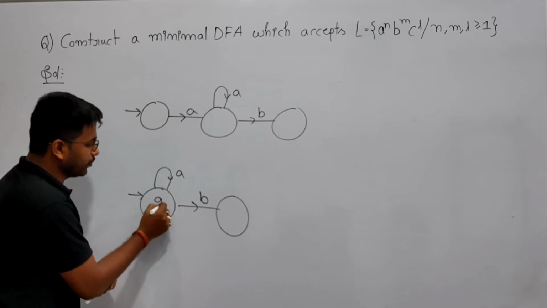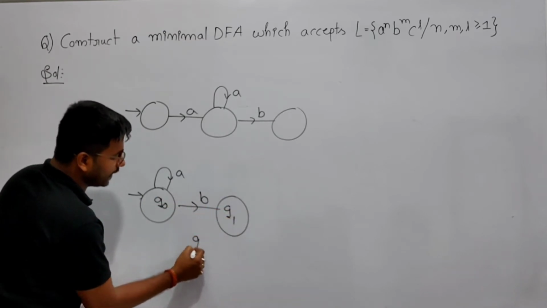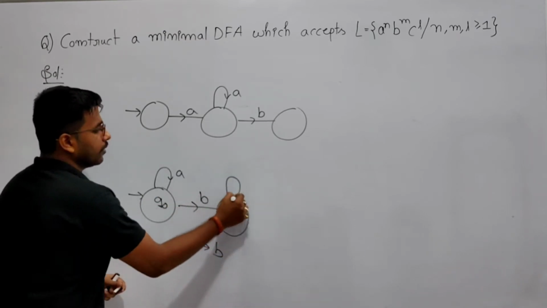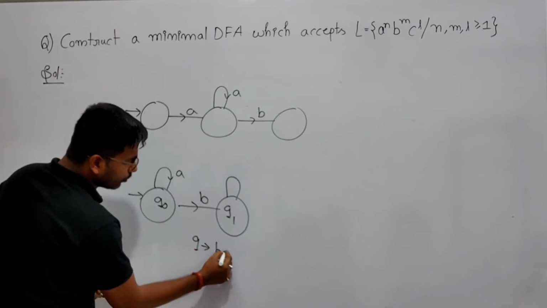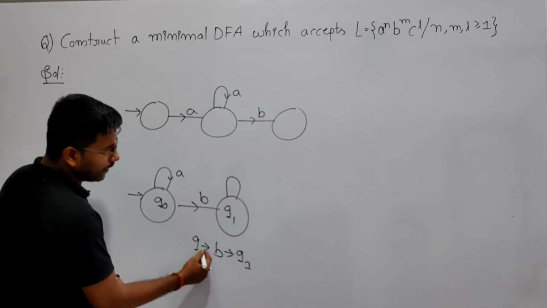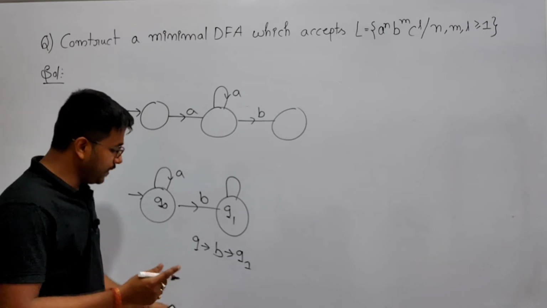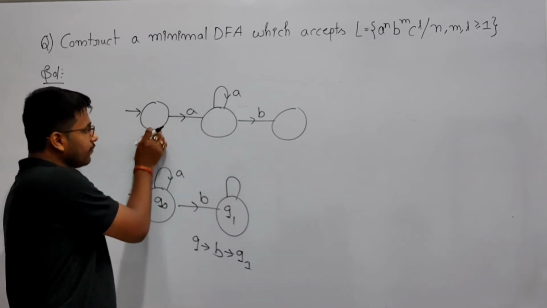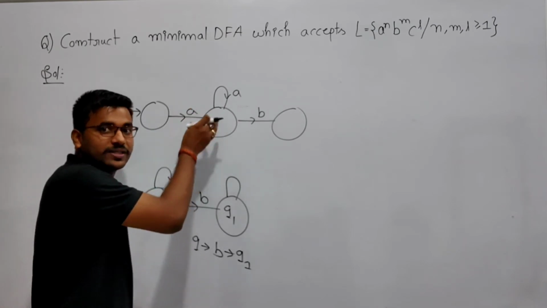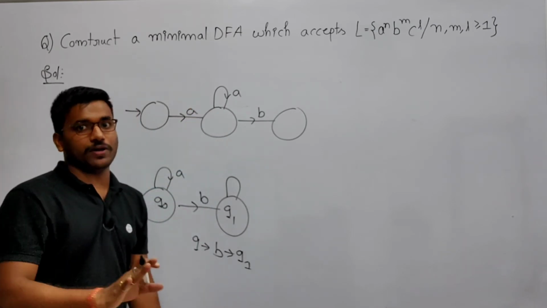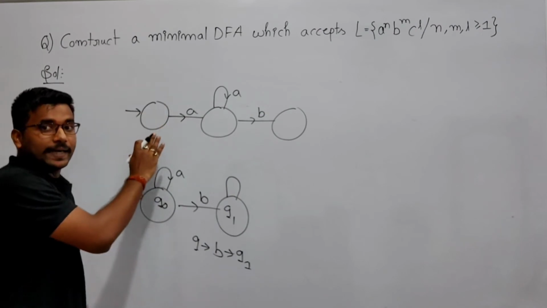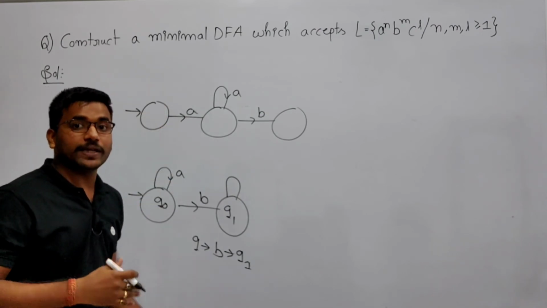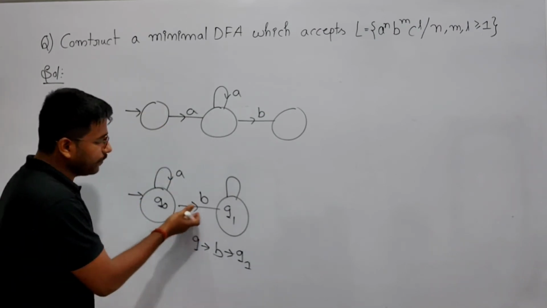See, if this is state Q0, Q1, so Q1 by getting B, it will go there. But see, it should start with A, right? So that's why I require one state by getting A, it should go there. This state is saying that you got at least one A. But if I keep a loop of A here, then I will not be able to distinguish whether I got A or not, because by getting B, I am going there.